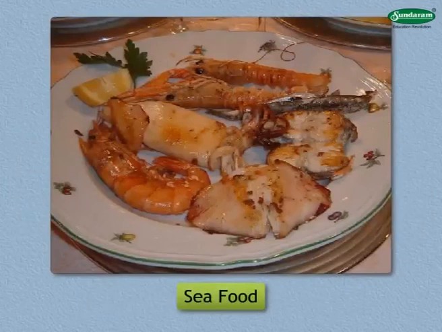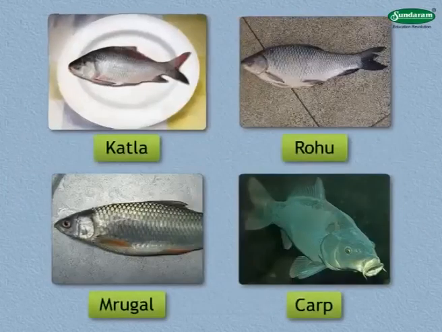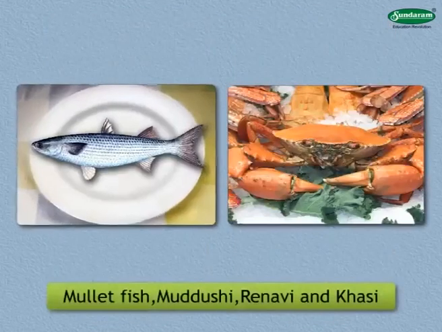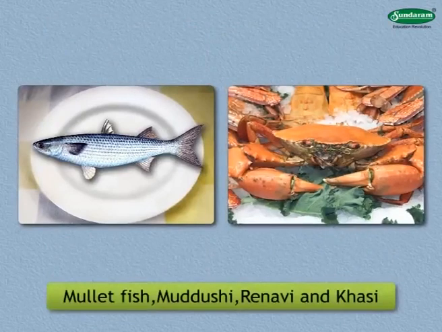Fish are included in seafoods. Some freshwater fishes are katla, rohu, mrigal and carp, while some other fishes are boi, that is mullet fish, murdushi, renavi,